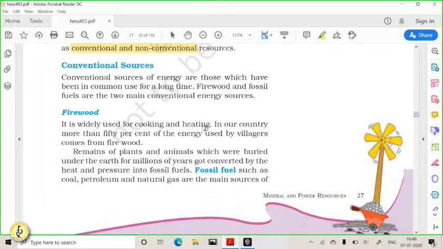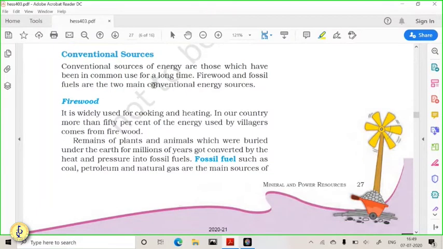Now, conventional sources for the production of power. Conventional means what? Regularly used. Since ancient times we have been using these sources. They are not newly discovered things. Since ancient times we have been using firewood and fossil fuel. So firewood and fossil fuel are hugely utilized as conventional sources.